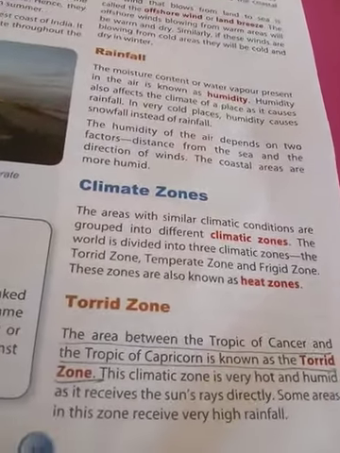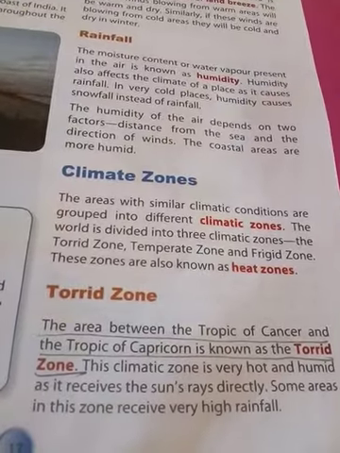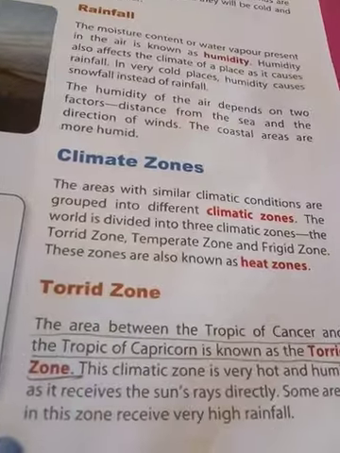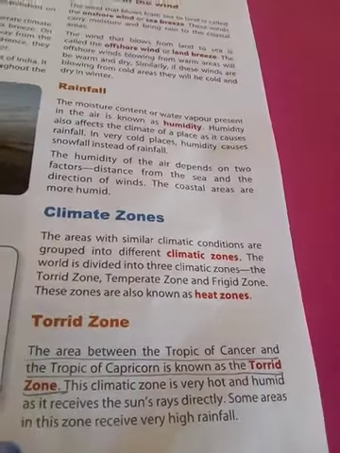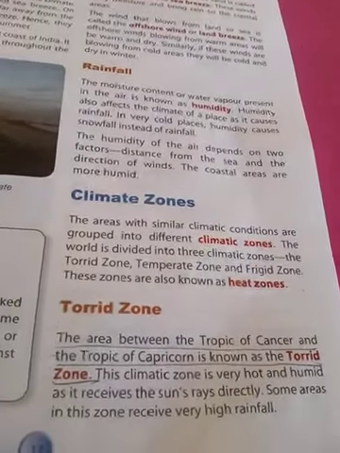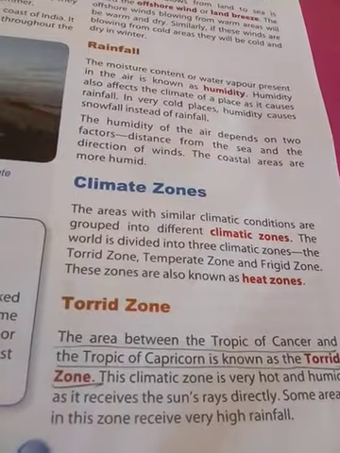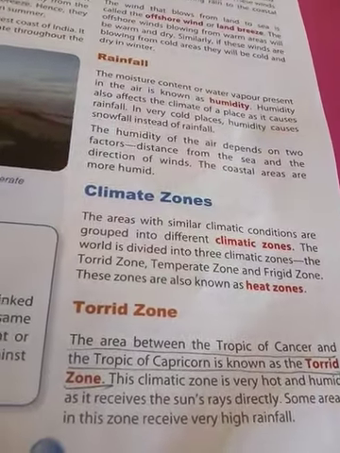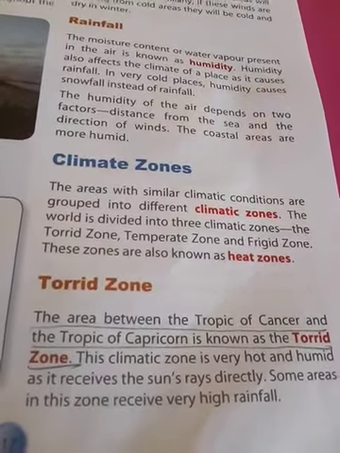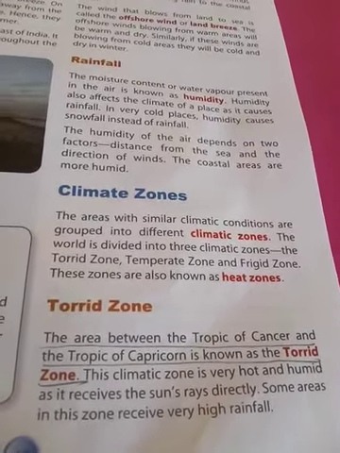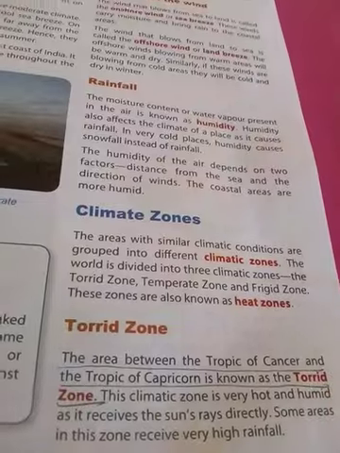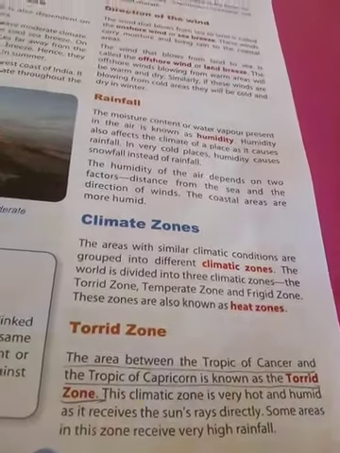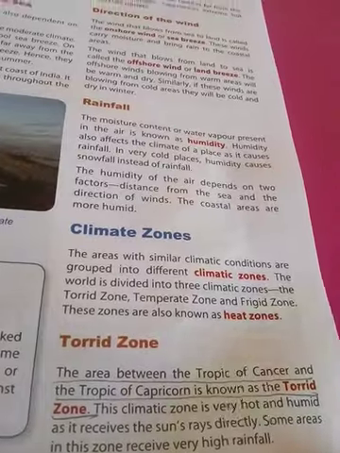Once again, the zone lying between the Tropic of Cancer and the Tropic of Capricorn is called the torrid zone. What is the speciality of the zone? The climatic zone is very hot and humid as it receives the sun rays directly. Very important point: some areas in this zone, as an exception, receive very high rainfall.